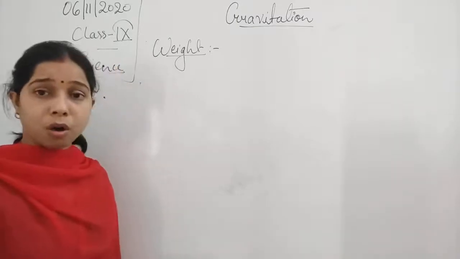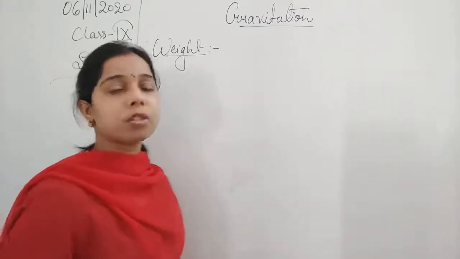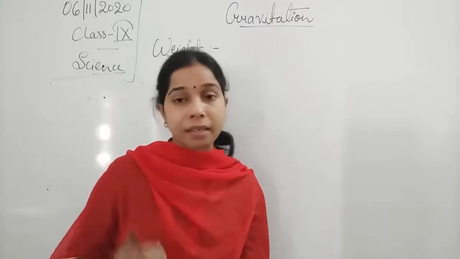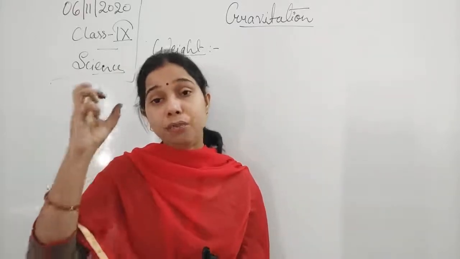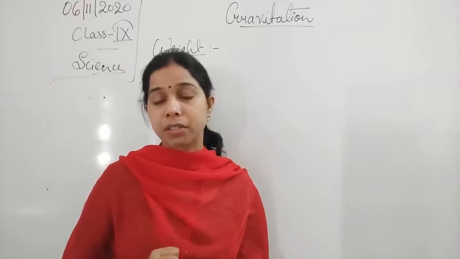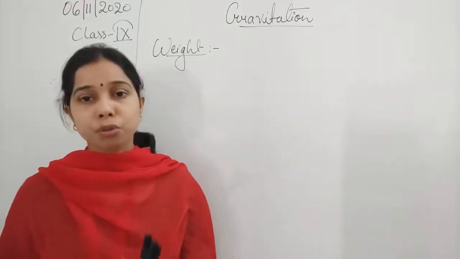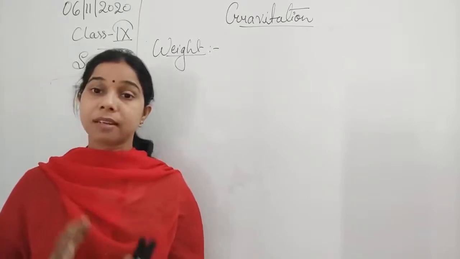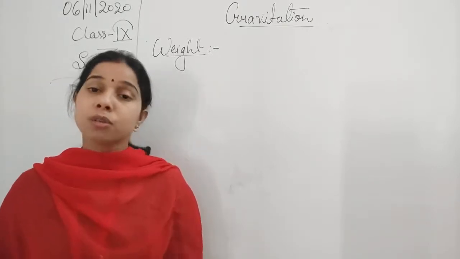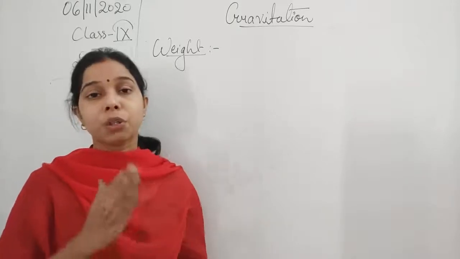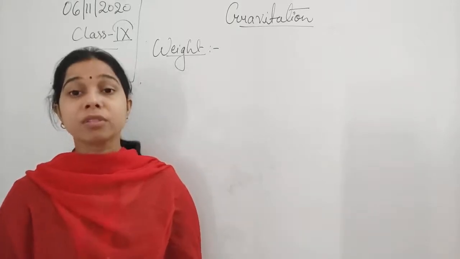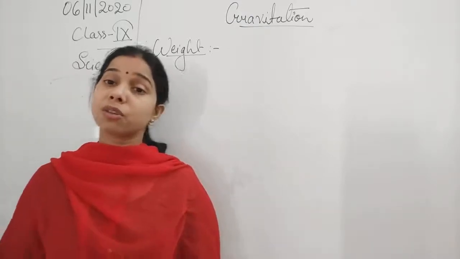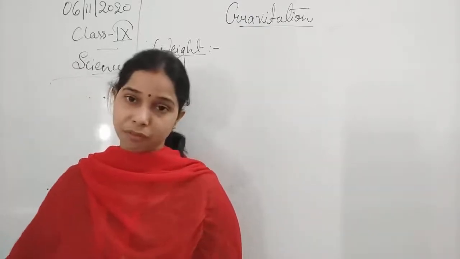The same thing here also, students: the force of attraction exerted on an object having a mass, which is falling towards the center of the earth due to the gravitational force, is coming downwards, so there is an acceleration due to gravity. So this gravitational force depends upon the mass of the body and the acceleration due to gravity.